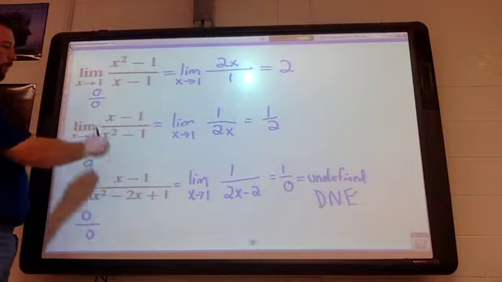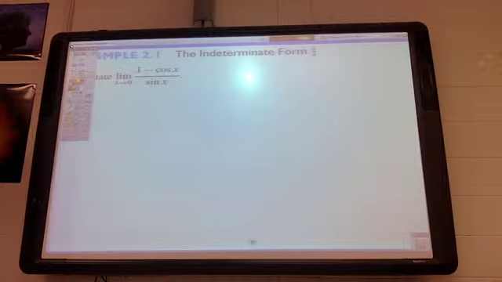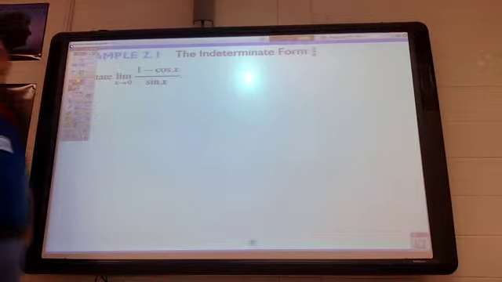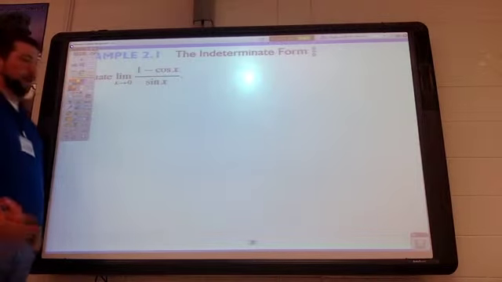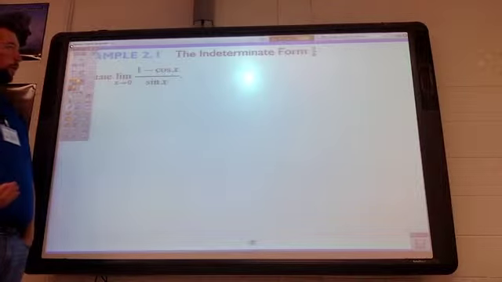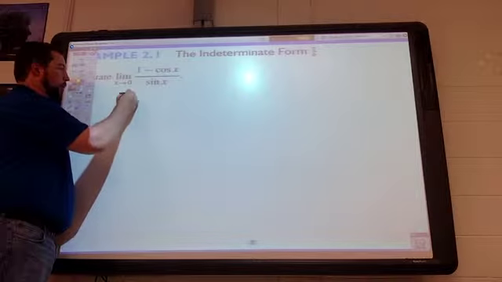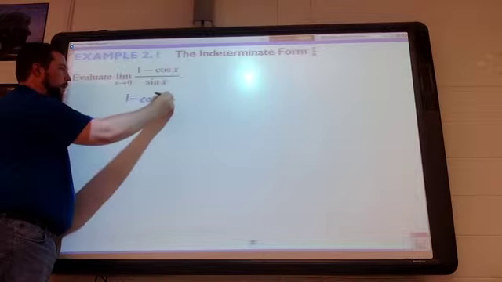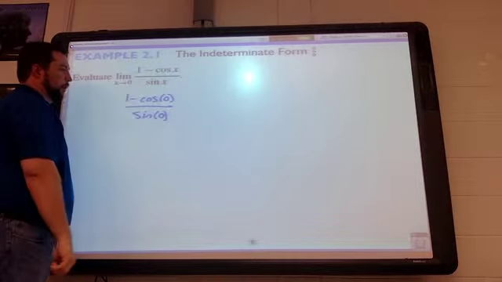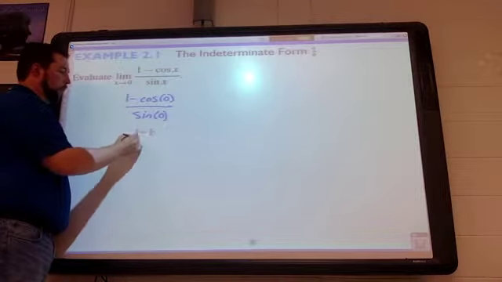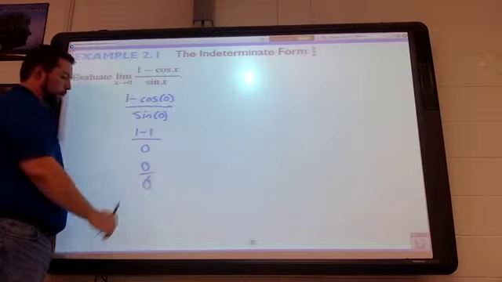All right. Do a few more examples. Maybe some more complicated limits. All right, so I want to evaluate this limit as x approaches 0 with some trig functions going on. Again, we need to make sure we know what the trig functions are at certain values. So we plug a 0 in, we get 1 minus the cosine of 0 over the sine of 0. Cosine of 0 is 1, so we get 1 minus 1. Sine of 0 is 0, so we do in fact get 0 divided by 0.